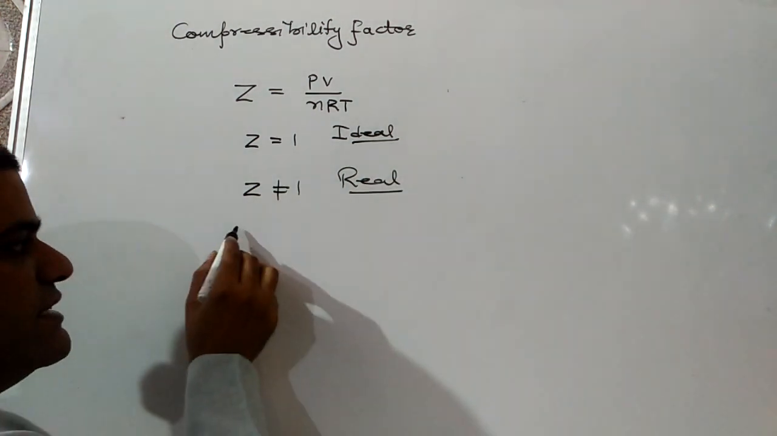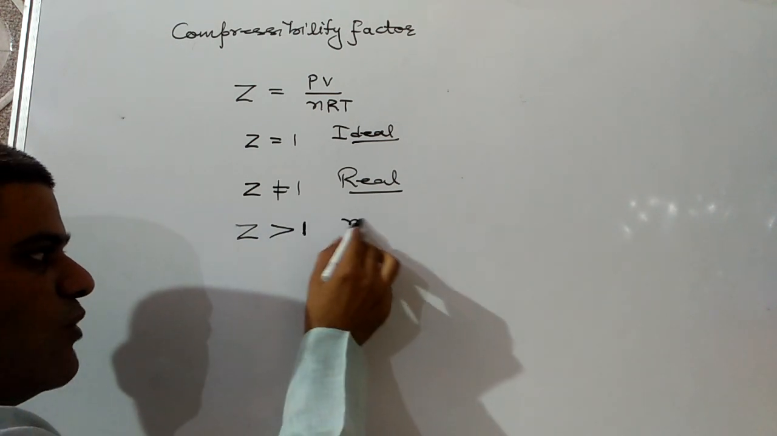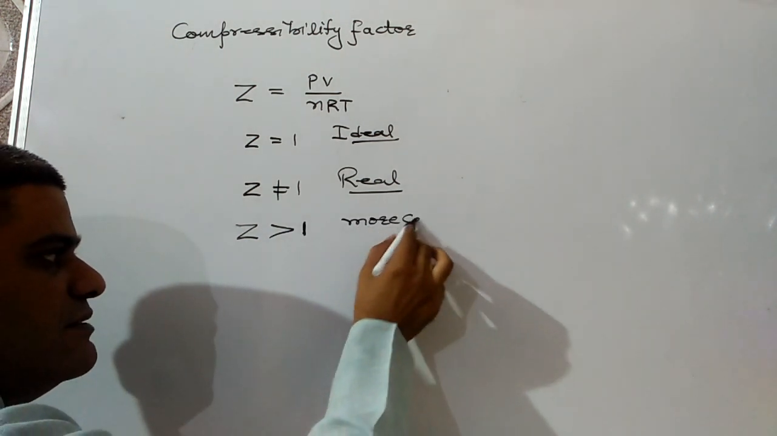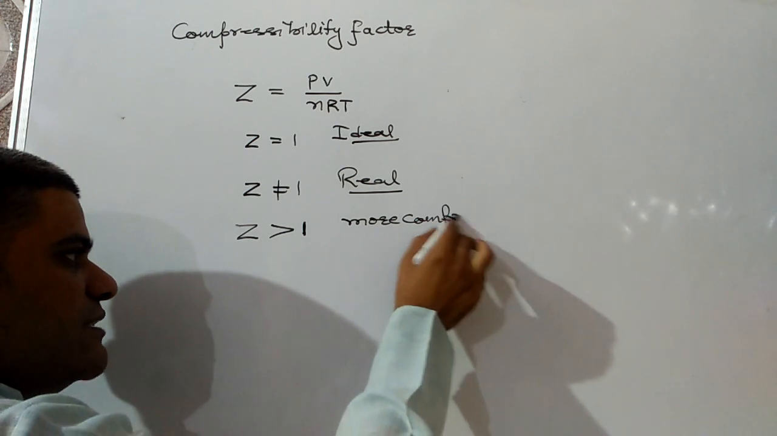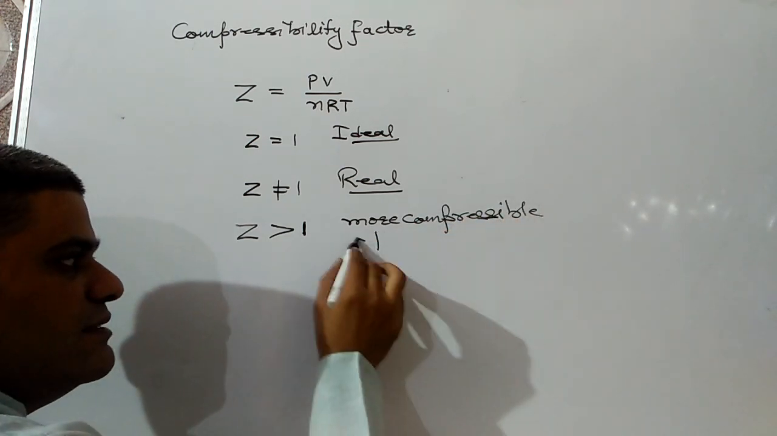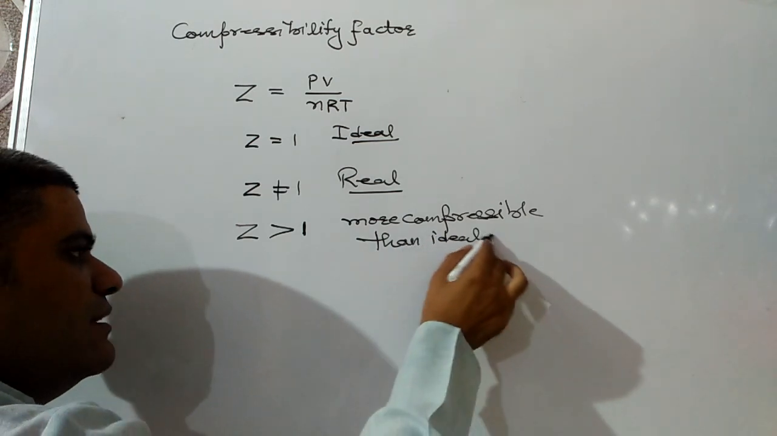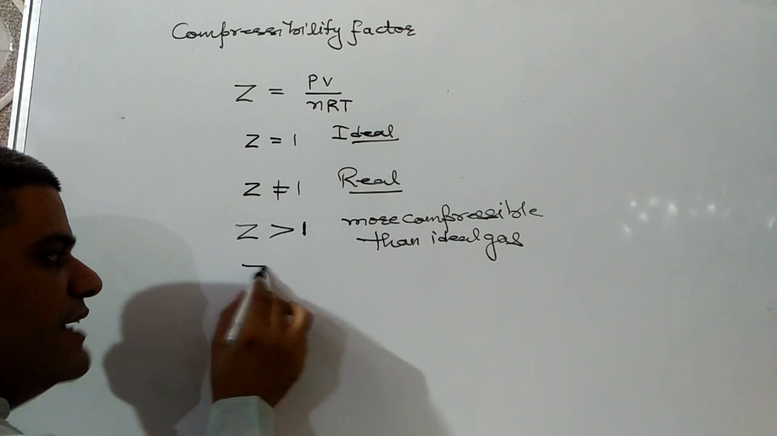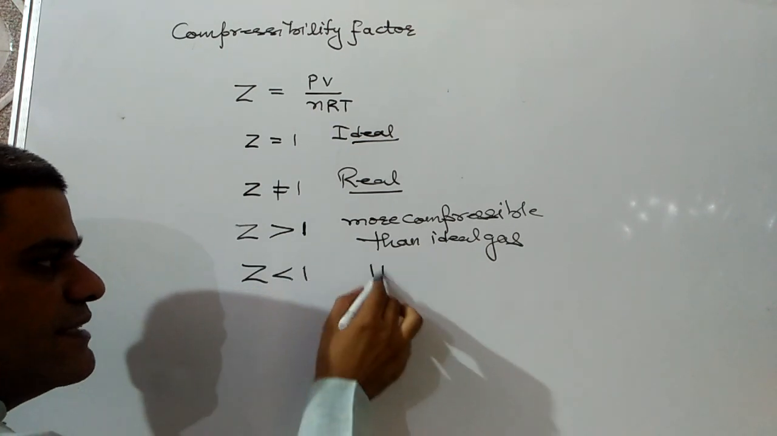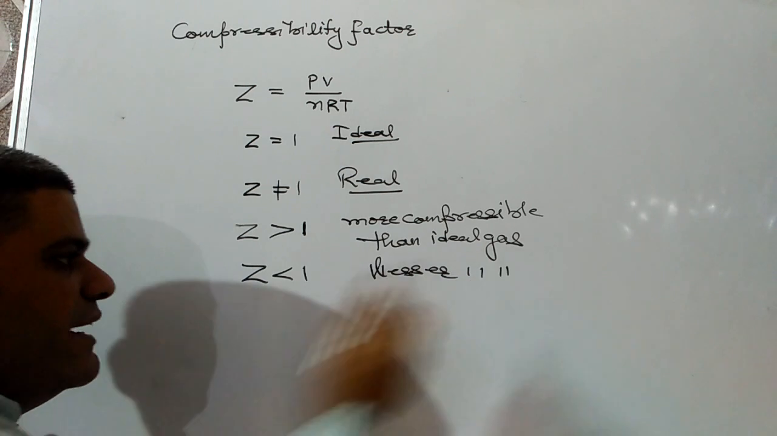And if the value of Z is greater than 1, then the gas is more compressible than ideal gas. And if Z is less than 1, then the gas is less compressible than ideal gas.